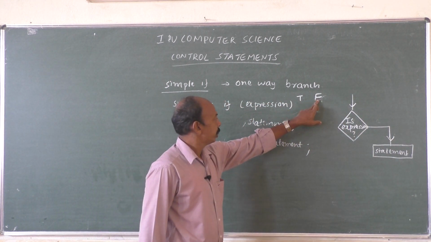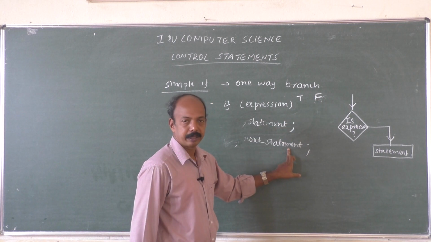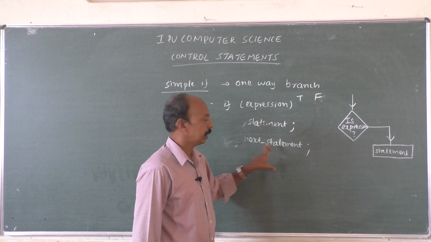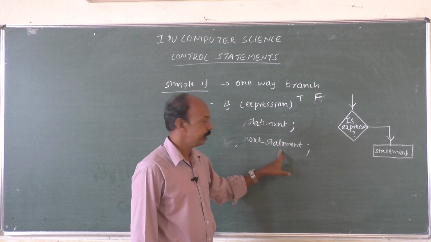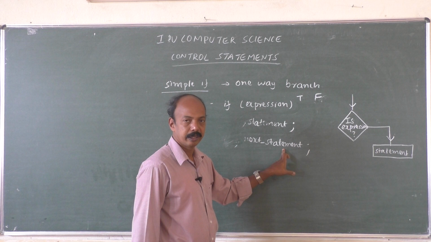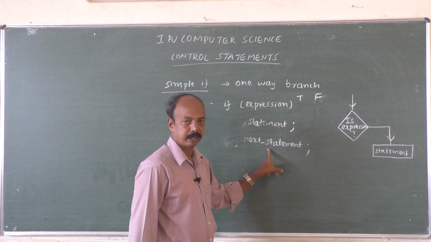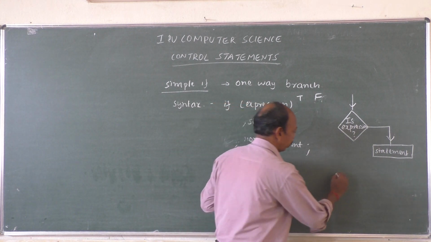If it is false, directly the next statement, isn't it? If it is true, after executing the statement, we have to execute the next statement. So in both cases we have to execute this one, but in case of true, after executing the statement, we have to write this one. That's why we shall write it over here.